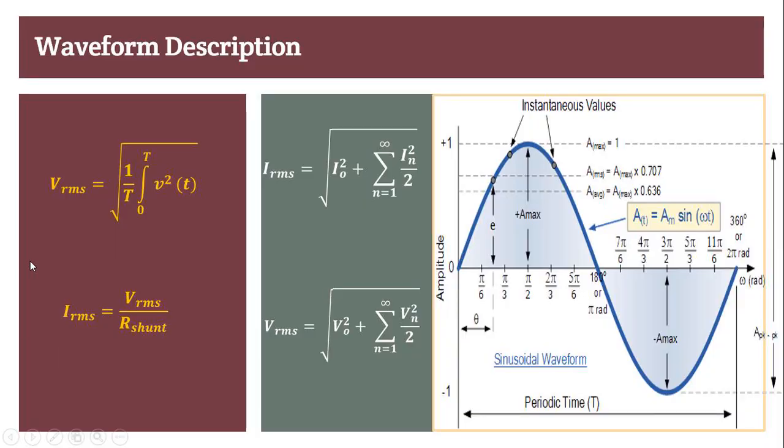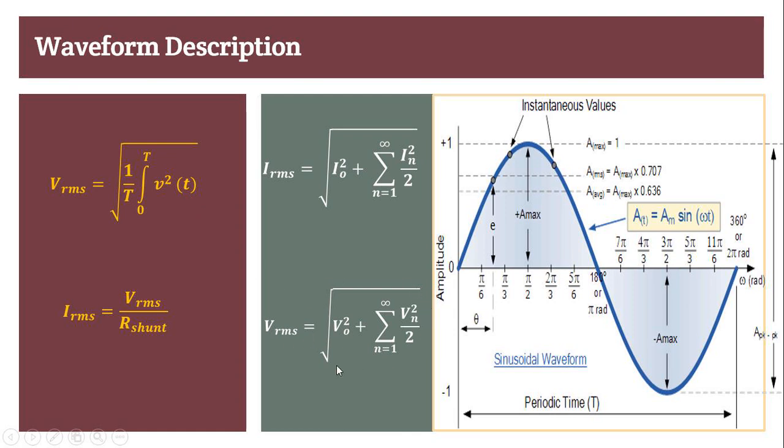Now this is the waveform description. When your system is ideal, with no harmonics and no distortion, the RMS value for the sinusoidal case is equal to 0.707 times the maximum value, and you directly calculate the current in that case. But when your current is distorted, or your system has some harmonic components added into it, this is not the case.